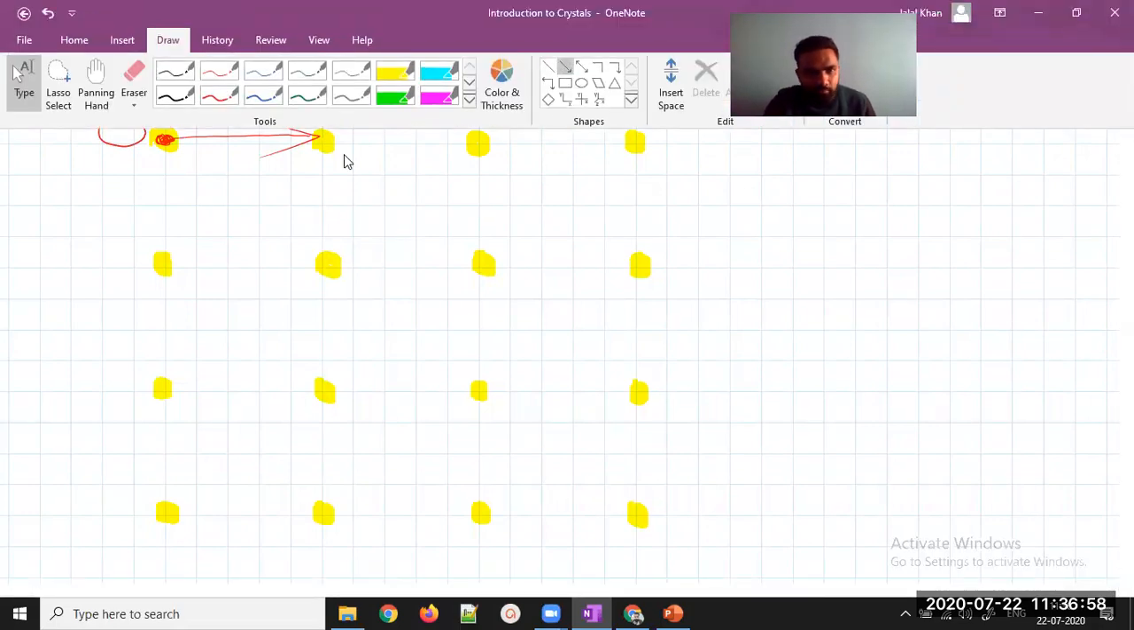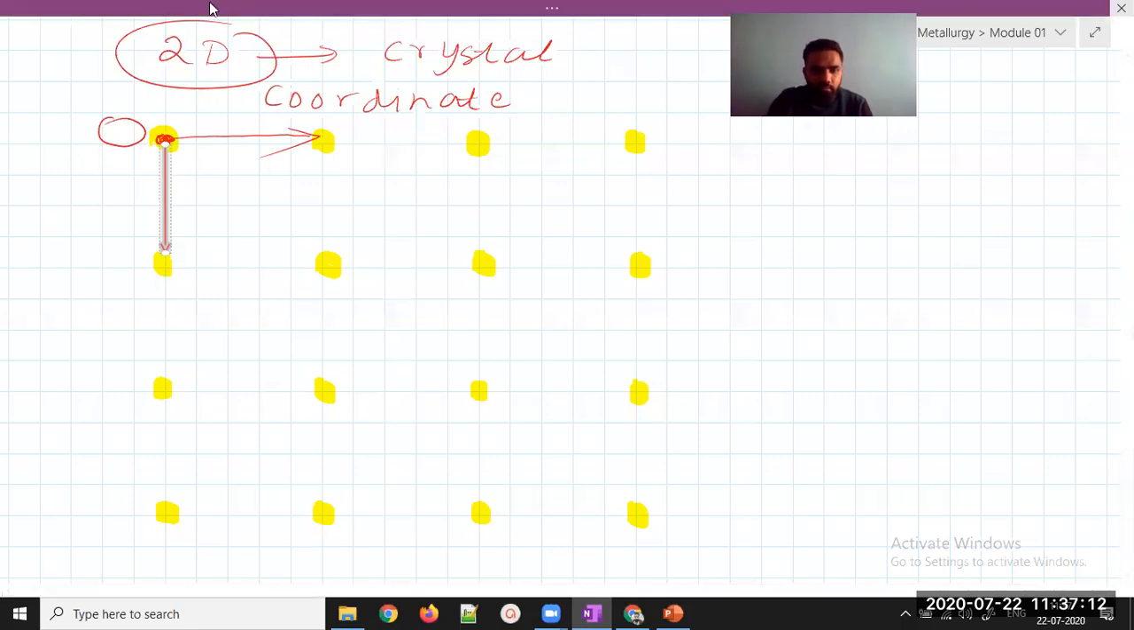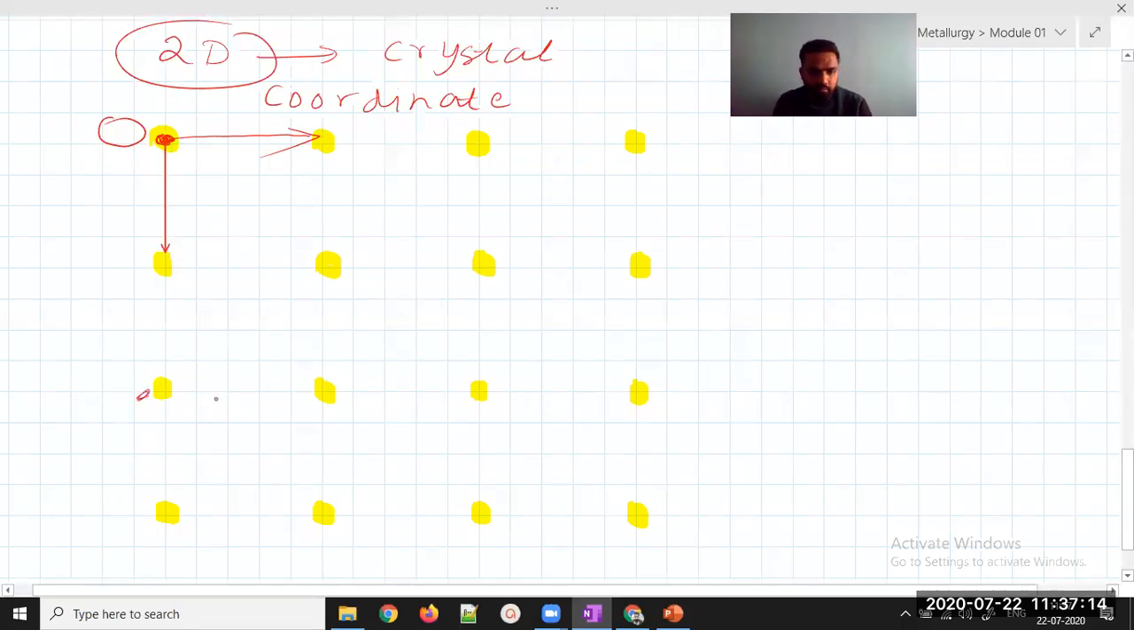So I'll do one thing. I'll just try to take help of this. You can see this is nothing but a coordinate system. This is nothing but a coordinate system.